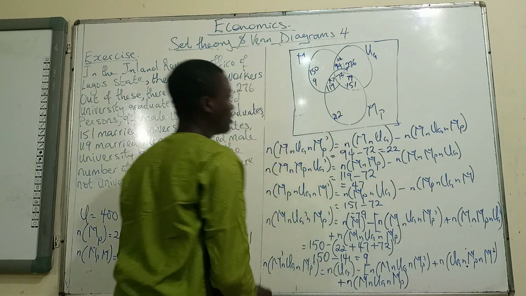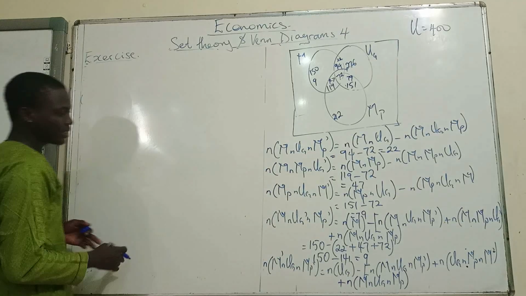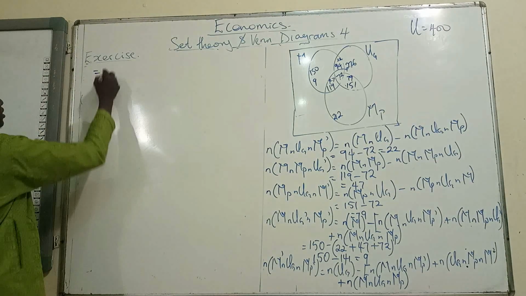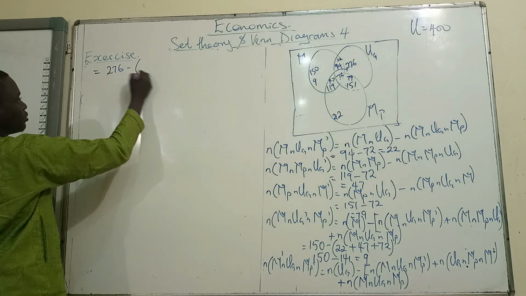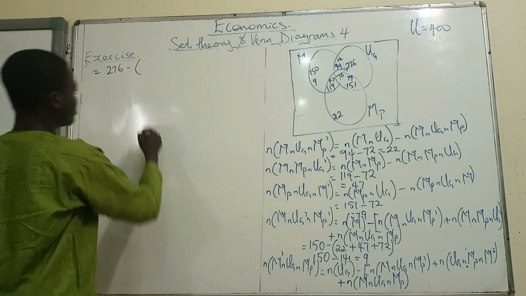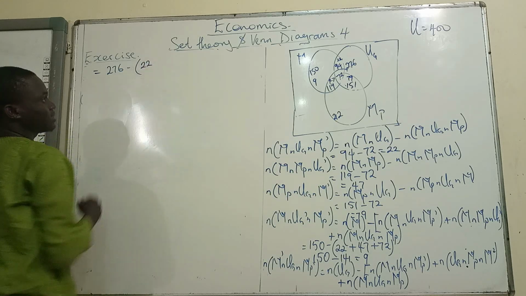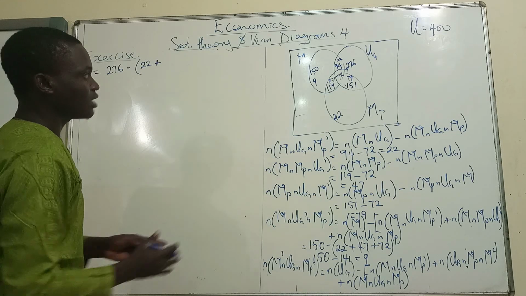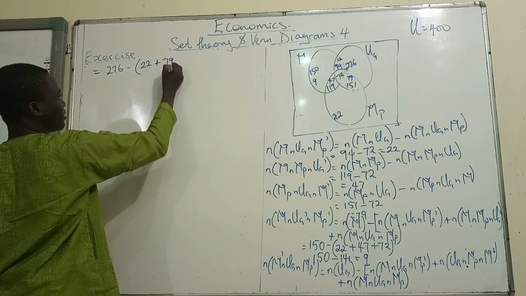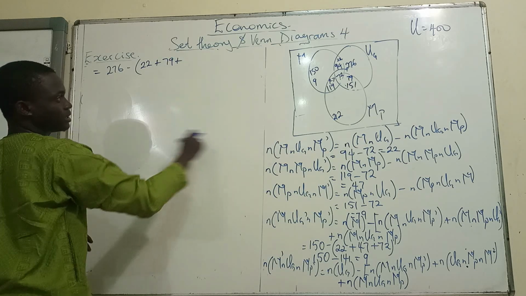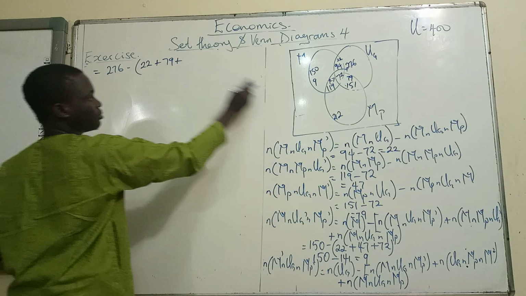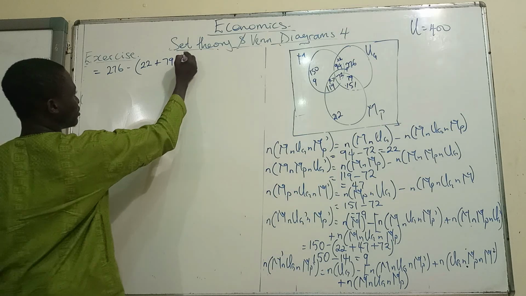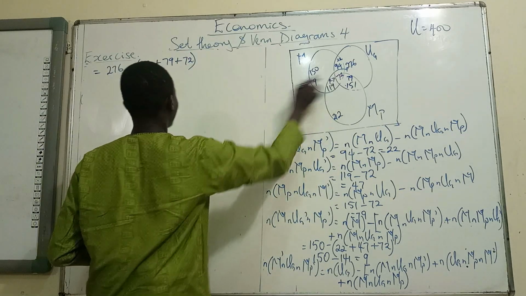Alright, so that's that. Then we continue from there. So when we continue with that, what does that give us? The cardinality of undergraduates in total is 276 minus, we open the bracket, 22, those that are undergraduates and are men only. Plus those that are undergraduates and are as well married, so we subtract that because we are looking for only people that are undergraduates. Then that's 79 that we got earlier. Then plus people that are married and as well undergraduates and as well are men, which is 72.